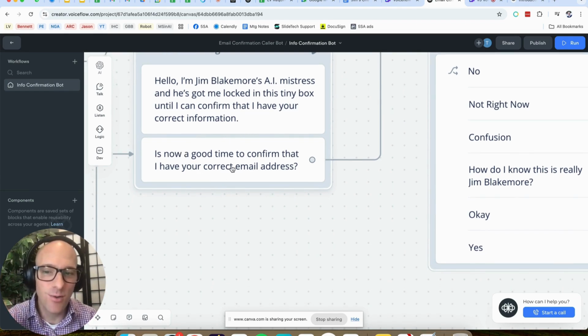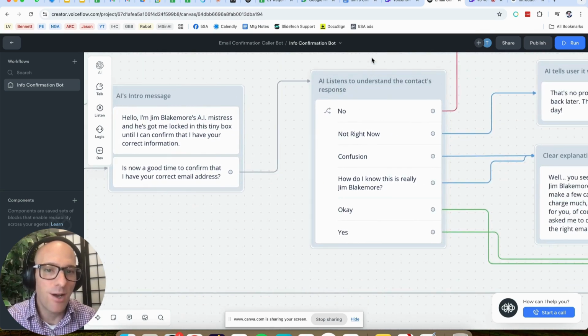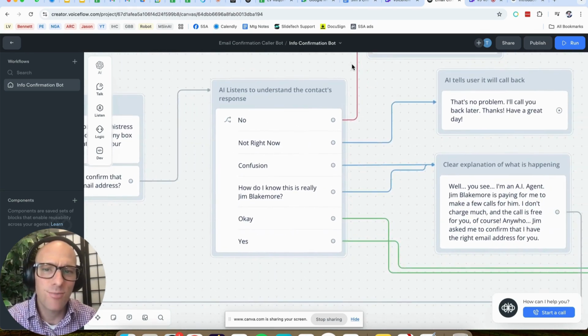Okay, so next is our question. Is now a good time to confirm that I have your correct email address, right? So we're asking this question, and then we have our little connector going to a router. I call this a router. That's kind of my term, that's not a Voiceflow term. They call it a choice or a list of intents or triggers. But think of it as a router where you have this question.